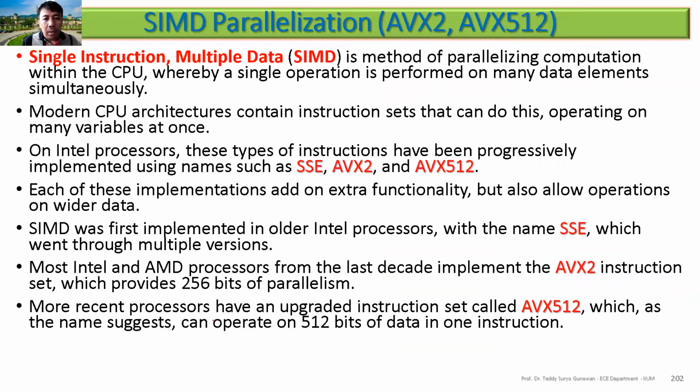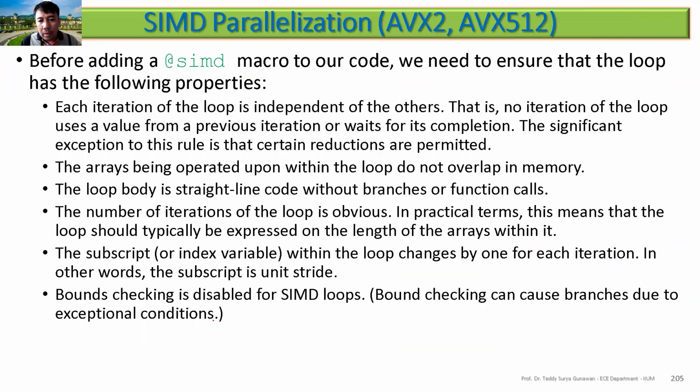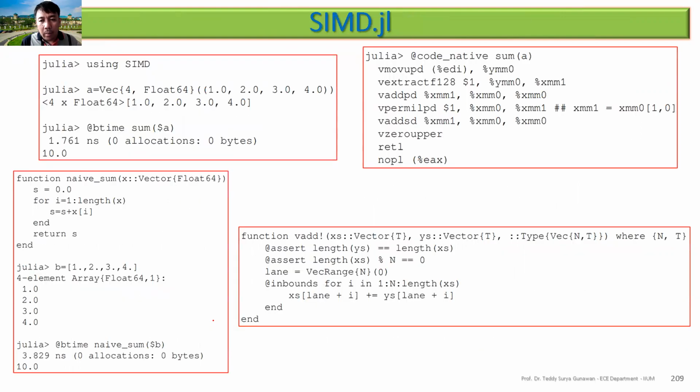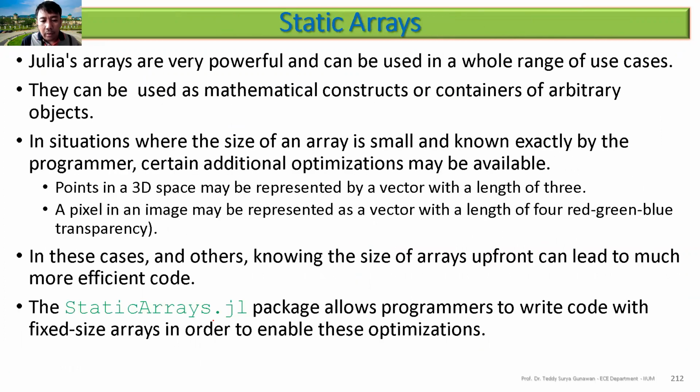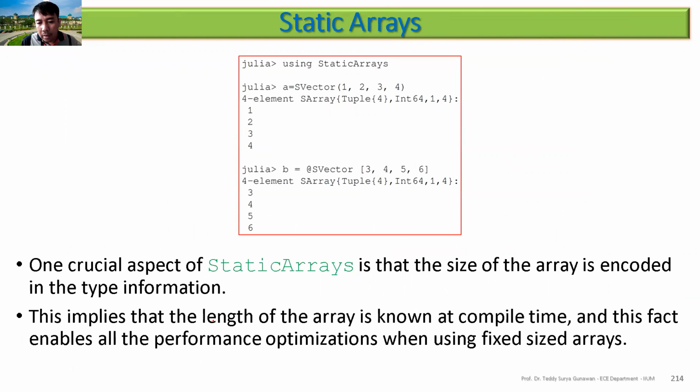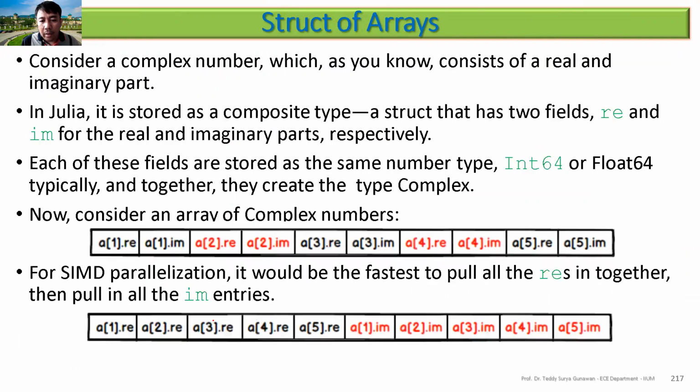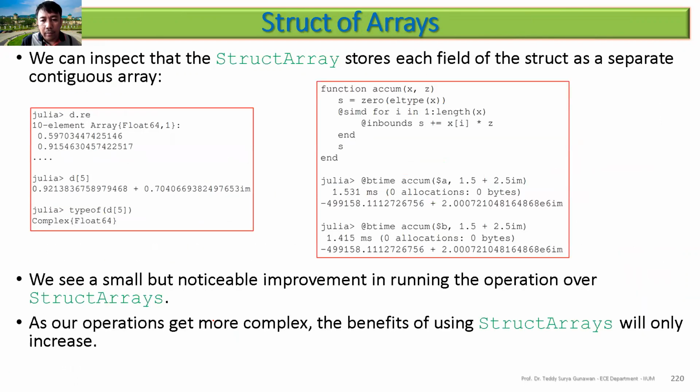The last one I will discuss more on the next chapter, inshallah. This is static arrays, another package, and so on. The last one is struct of arrays. You can also have a structure of arrays, a similar thing to the previous one. You can have a pixel defined as a struct with the position X, Y and color, for example, and you have the array of the pixels.